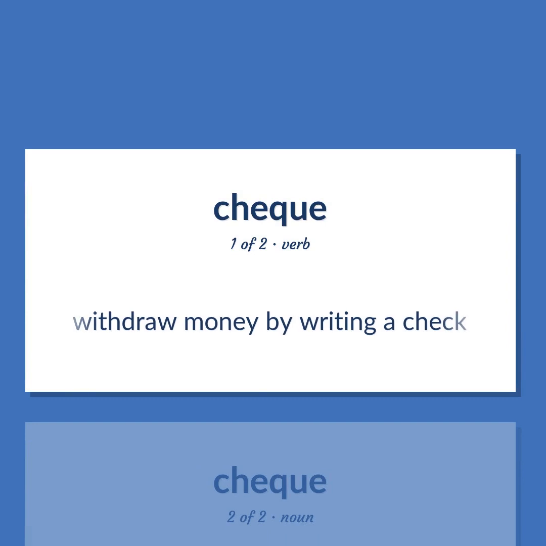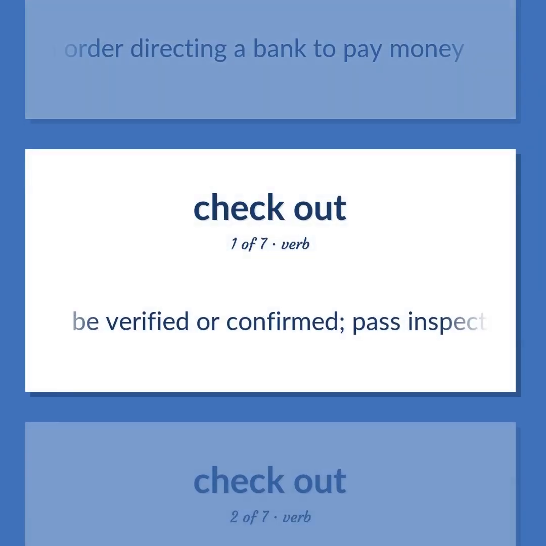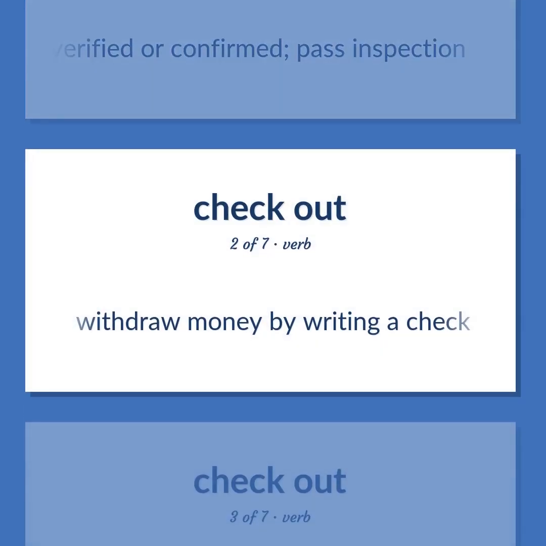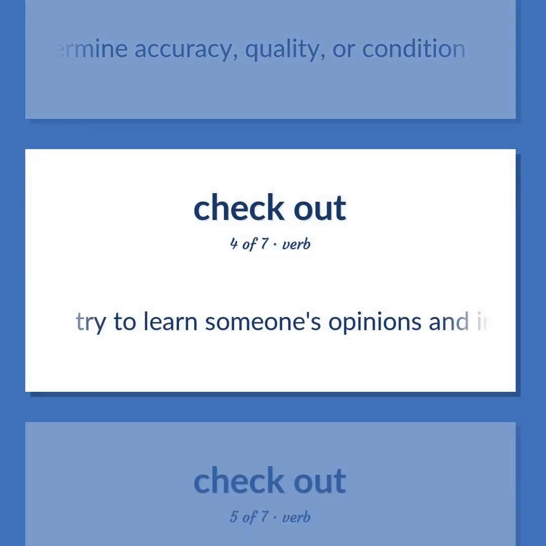Withdraw money by writing a check. A written order directing a bank to pay money. Be verified or confirmed. Pass inspection. Withdraw money by writing a check. Examine so as to determine accuracy, quality, or condition. Try to learn someone's opinions and intentions.